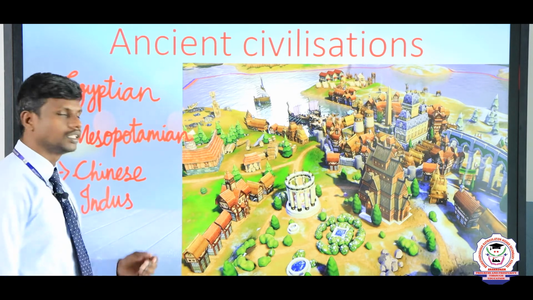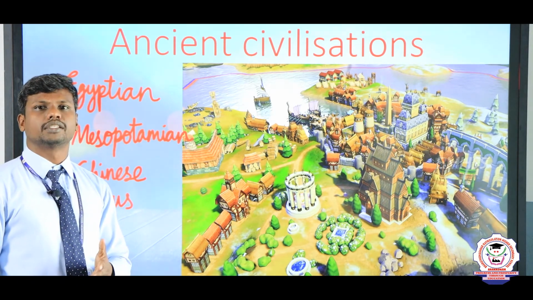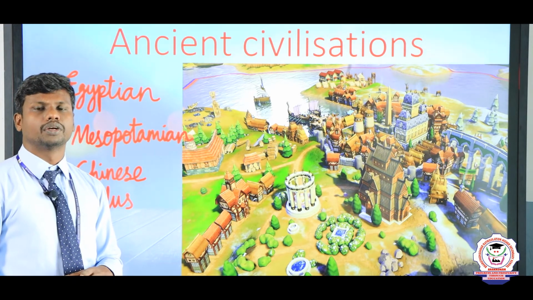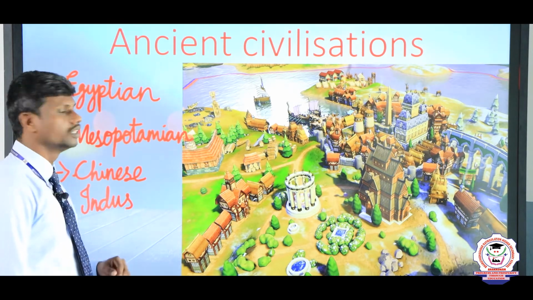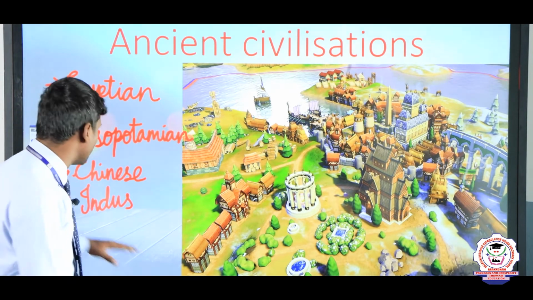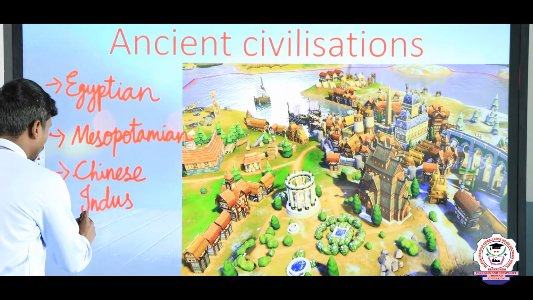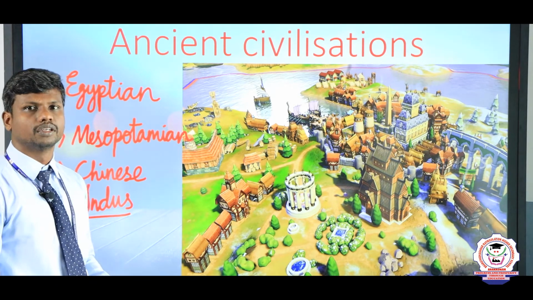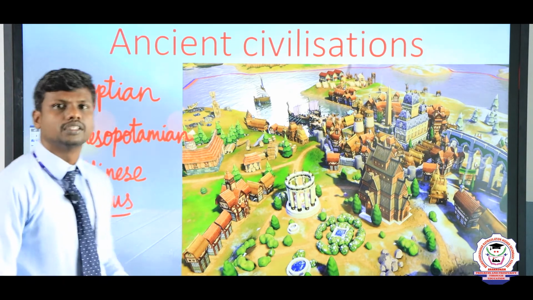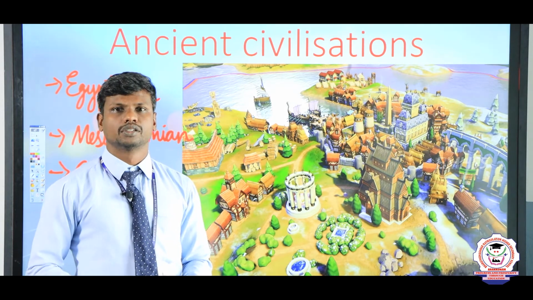And third one, the Chinese civilization. This flourished in the place of the Yangtze and the Huanghe, which means the Yellow River. In that particular place the Chinese civilization flourished. And the last one is our civilization. From the name itself, we know that Indus is the name of a river. So all these 4 civilizations flourished on river banks.